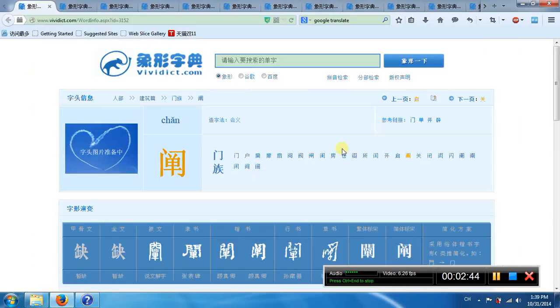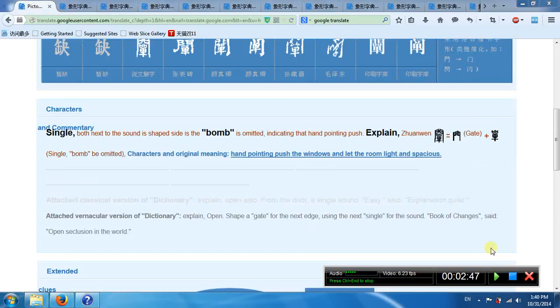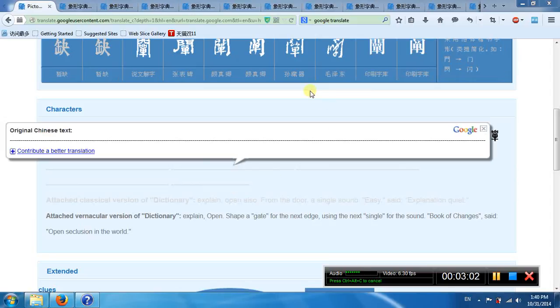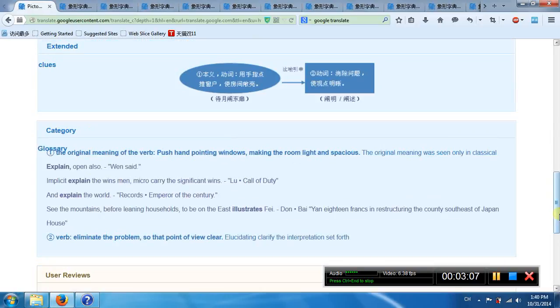This is Chan. See, this character has two parts. Outside is a gate, a window. Inside means to push. So his meaning is hand pushing the window to make the room light, spacious. The second meaning is to open up, to make the view clear. Chan.